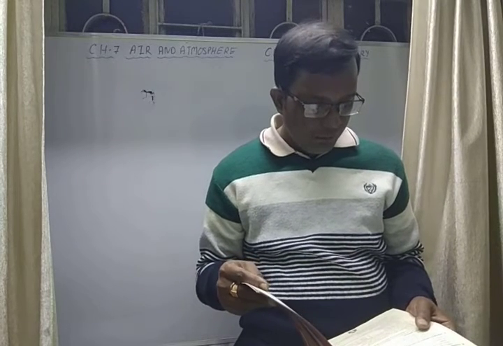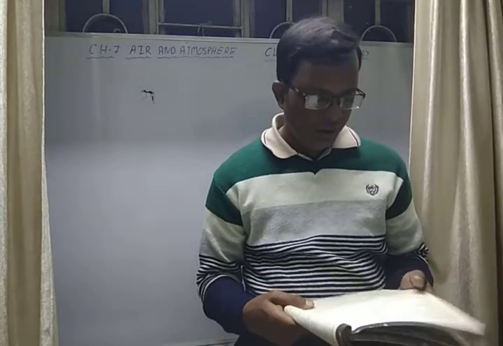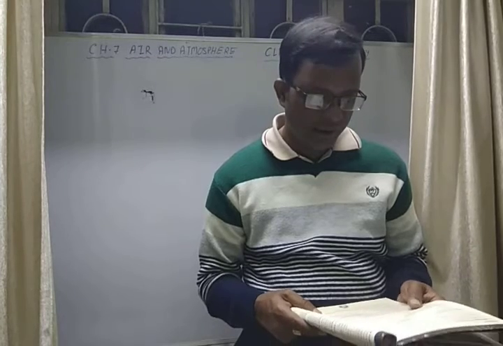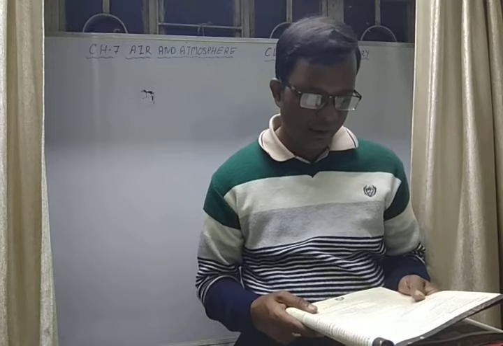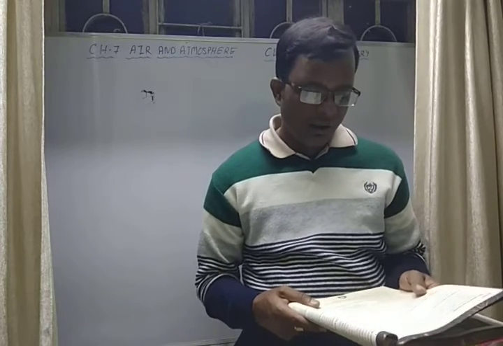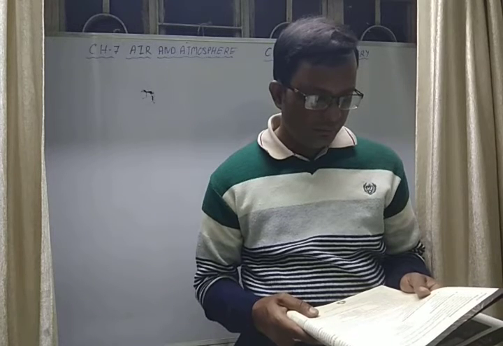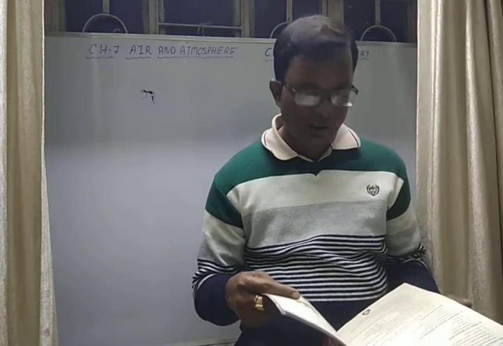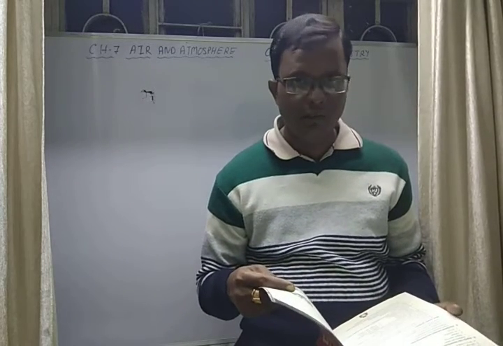Now give a word equation for the following reactions. Oxygen with sulfur: oxygen plus sulfur gives sulfur dioxide. Oxygen with phosphorus gives phosphorus oxide. Carbon plus oxygen gives carbon dioxide. Oxygen with sodium gives sodium oxide. Oxygen with potassium gives potassium oxide. Calcium with oxygen gives calcium oxide, and magnesium with oxygen gives magnesium oxide, MgO. You just have to write the word equation, not the balanced chemical equation.